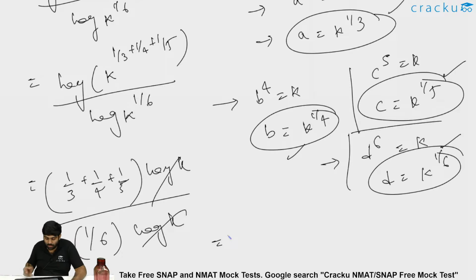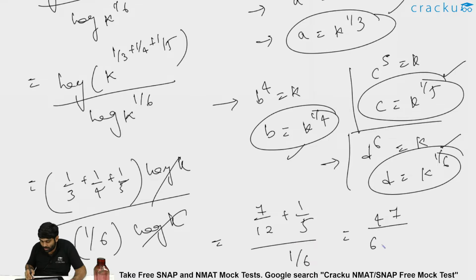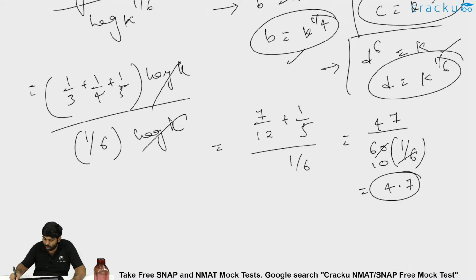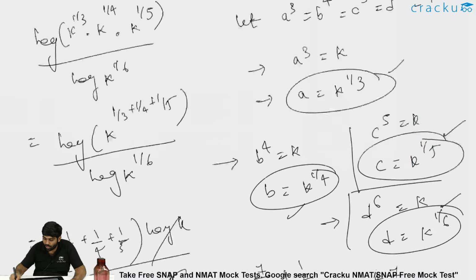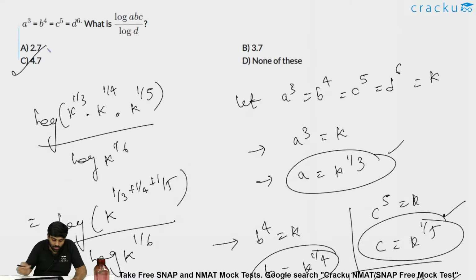What is 1 by 3 plus 1 by 4? 7 by 12 plus 1 by 5 divided by 1 by 6, which is nothing but 7 5s are 35 plus 12 is 47 divided by 12 into 5, 60, into 1 by 6. So this is 47 by 10, which is nothing but 4.7. So answer has to be option C, 4.7.